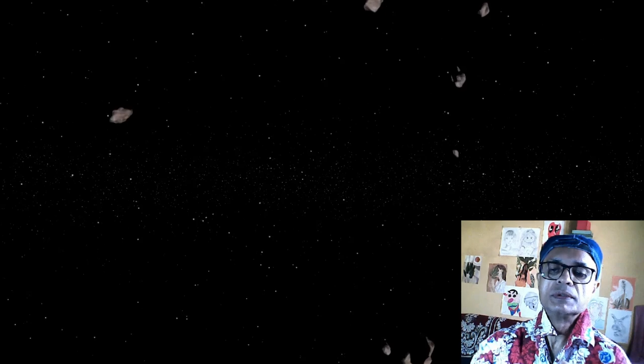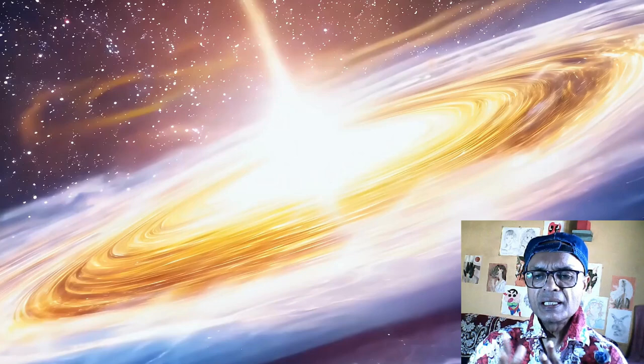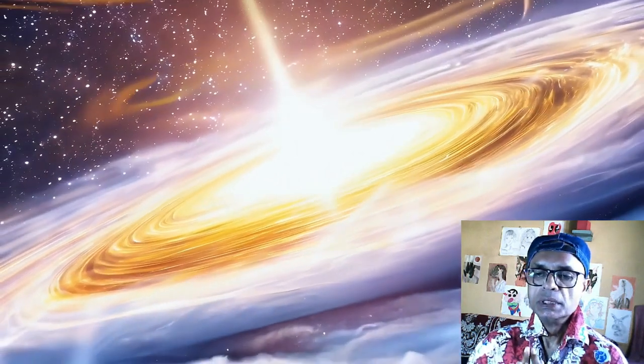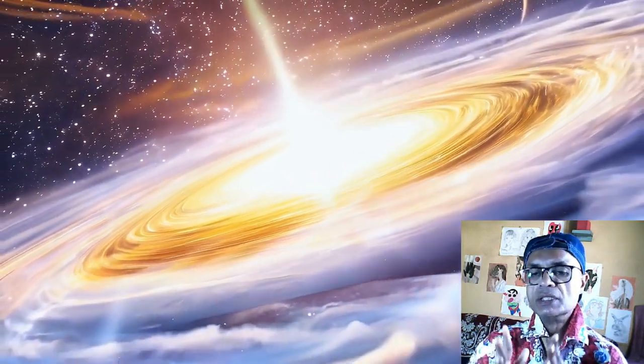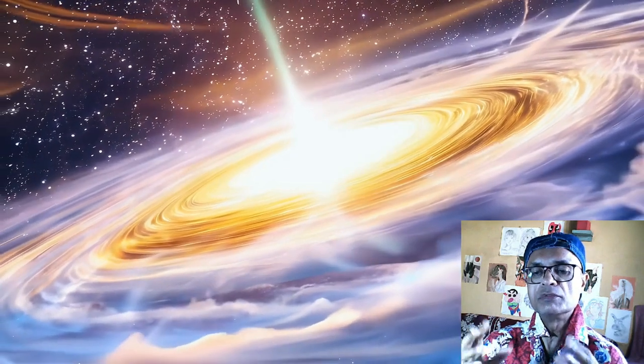Number two, oscillating universe theory. This theory proposes that the universe undergoes cycles of expansion and contraction, with each cycle representing a new Big Bang. While this idea was once considered, it has faced challenges due to the observed acceleration of the universe's expansion.